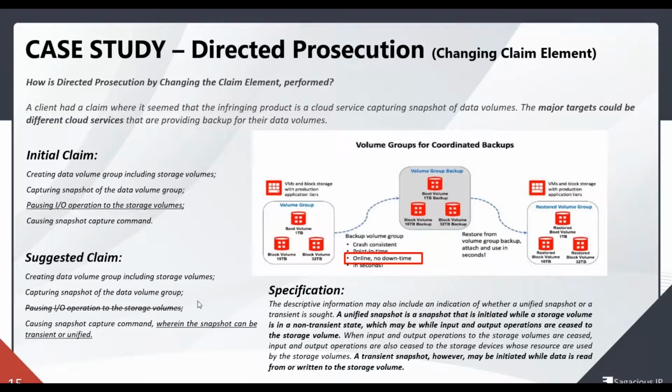Also, as Arsh mentioned in the previous slides, the intent was also there in the product. As for the claim scope, this particular element, the transient snapshot, was not added in the claim, but it was covered in the spec, and the action was that we changed the claim element. So this is how the first scenario is met.